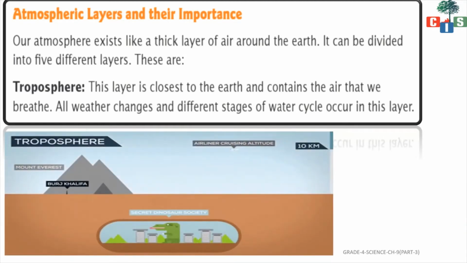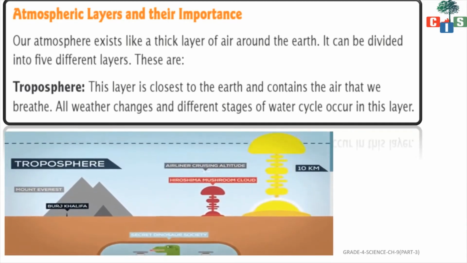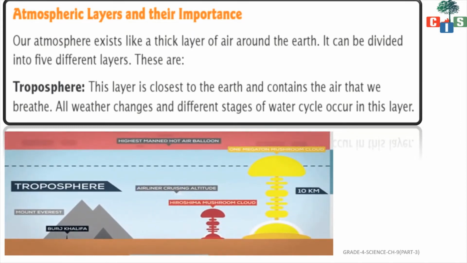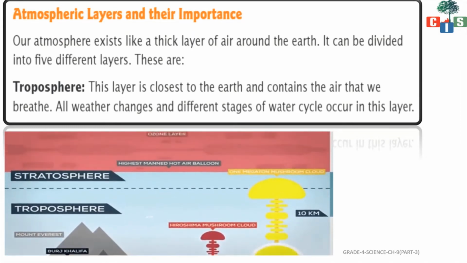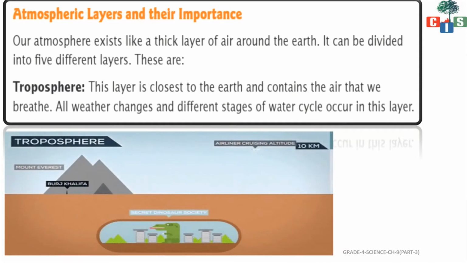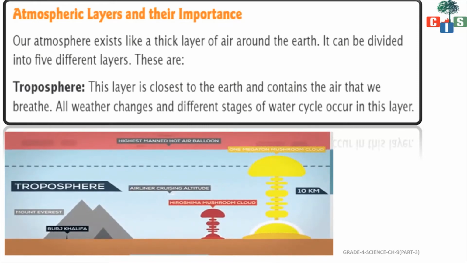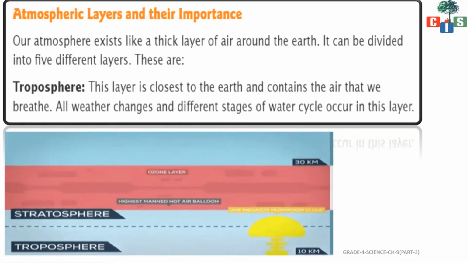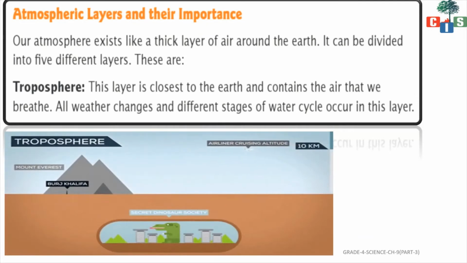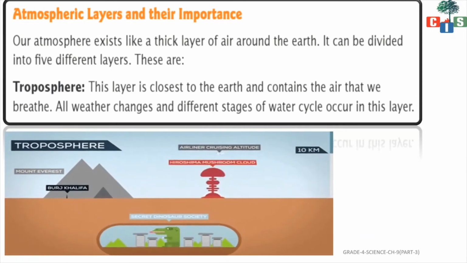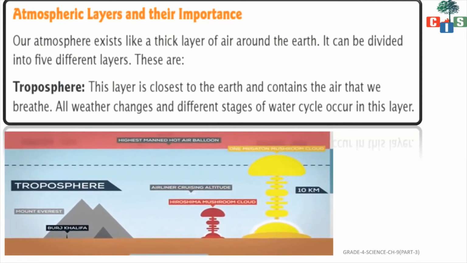Our atmosphere exists like a thick layer of air around the earth. It can be divided into 5 different layers. How many layers are there? 5 different layers. So the first layer, first means which is nearest to the earth, is the troposphere.